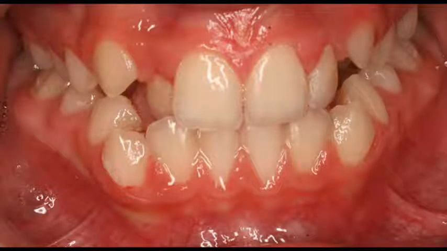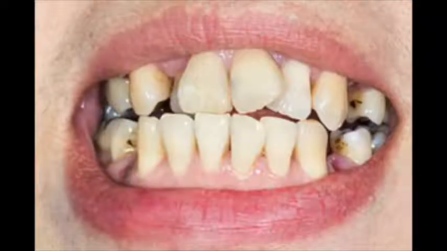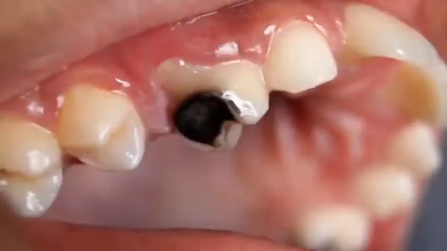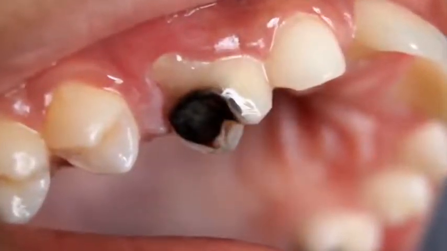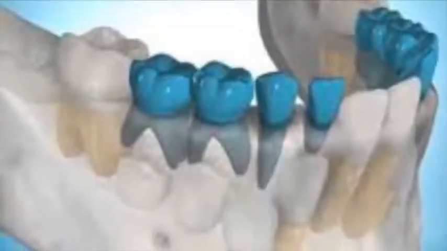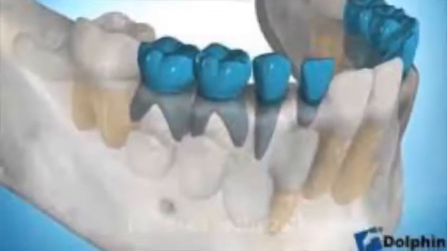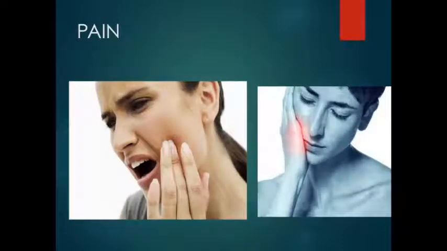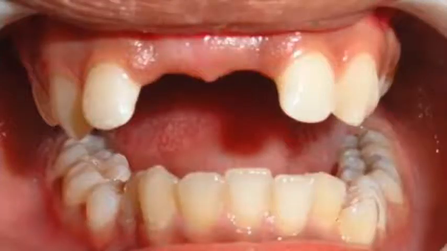If the milk tooth falls off too early, the permanent tooth does not erupt in the right direction, leading to irregularly arranged teeth. The child will have a much higher chance of developing cavities in the future. If the infection in the milk tooth is neglected, it can spread to the developing permanent tooth below. This may result in swelling, severe pain, pus formation, and the permanent tooth may not erupt at all.